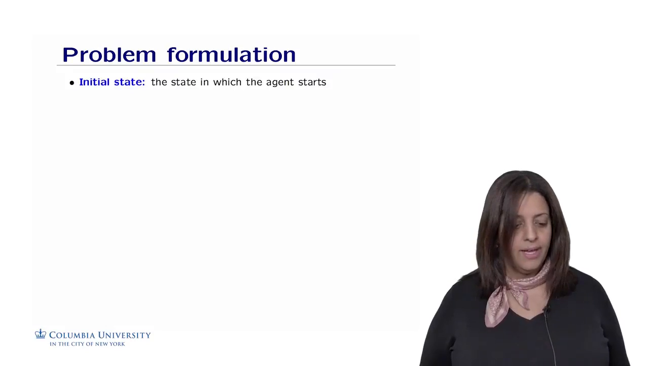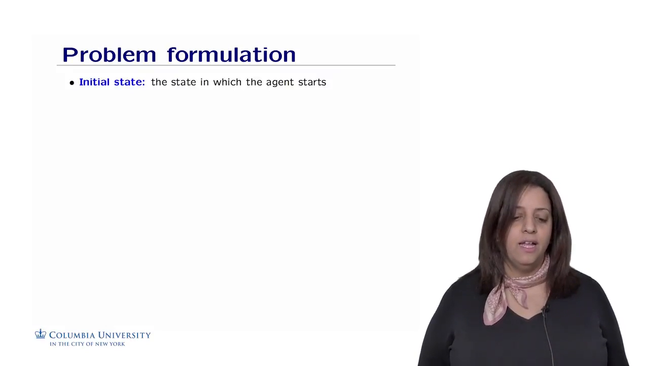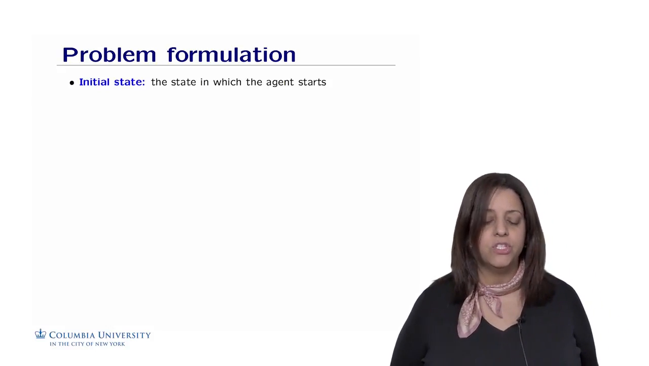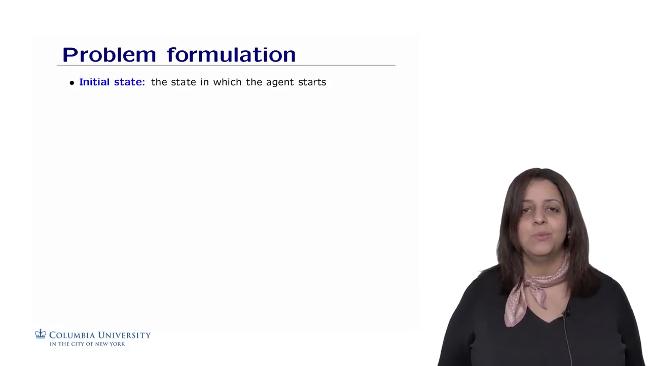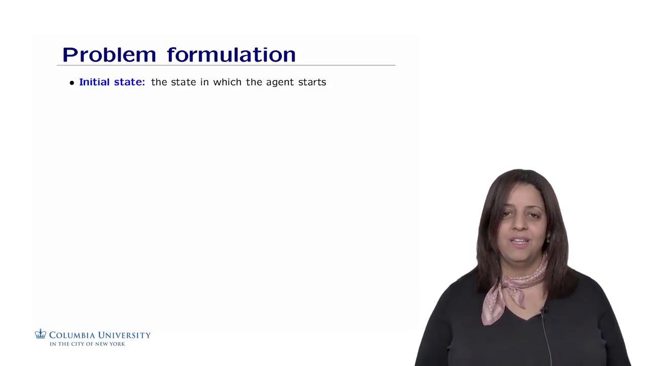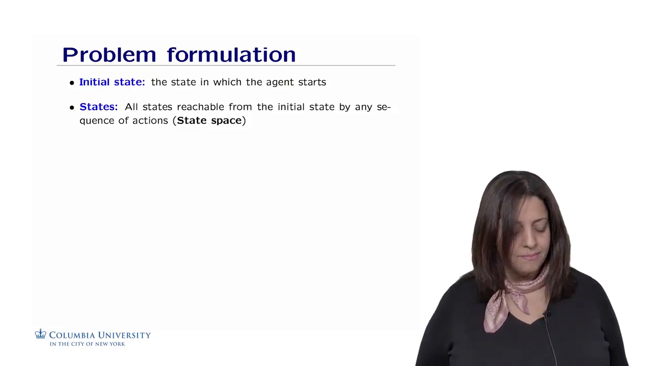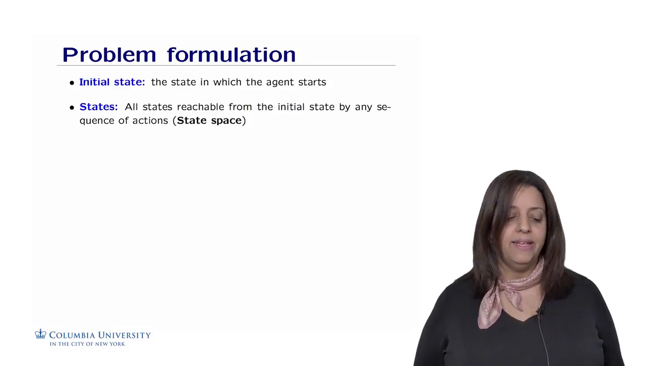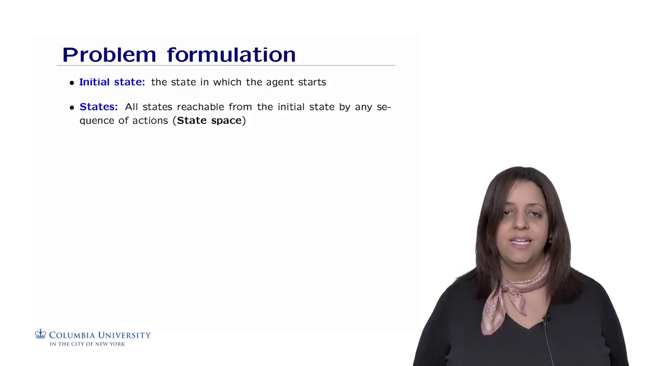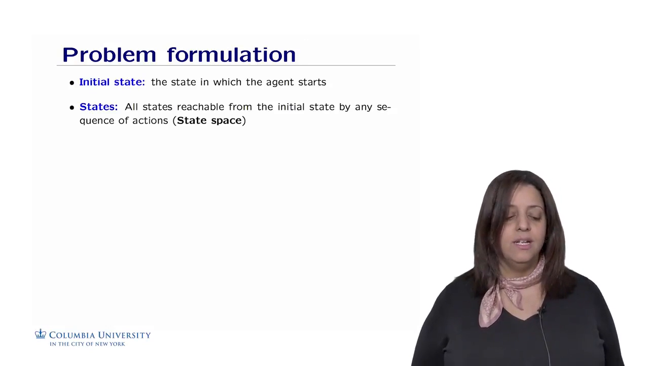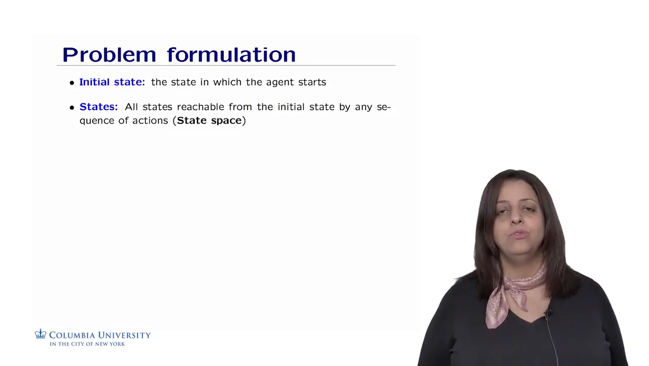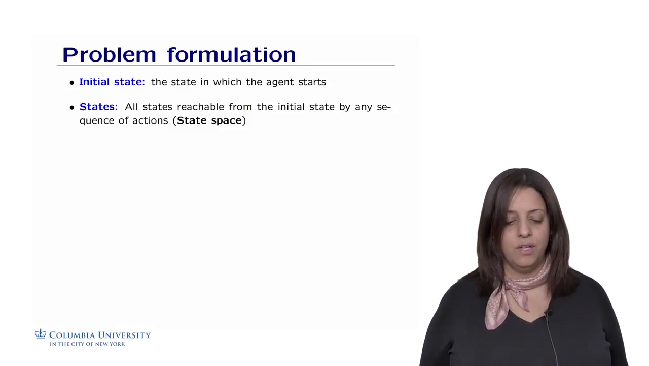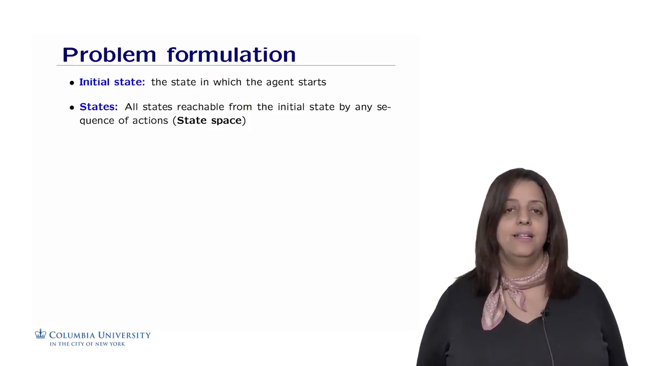Okay, so the problem formulation is in general done as follows. First of all, we need to identify our initial state, the state in which the agent starts. I was the agent when I did the maze. I started in the lower circle of the maze. What are the states? These are all states reachable from the initial state by any sequence of actions. It's also called the state space. There are different states as you are planning how to move in the maze, for example, or where to put your queen. You are creating new states that change from the initial state to other possibilities. So this is called the state space.